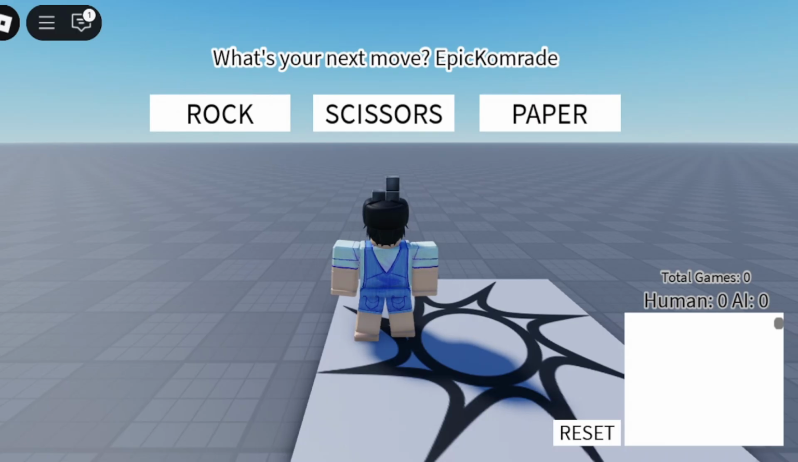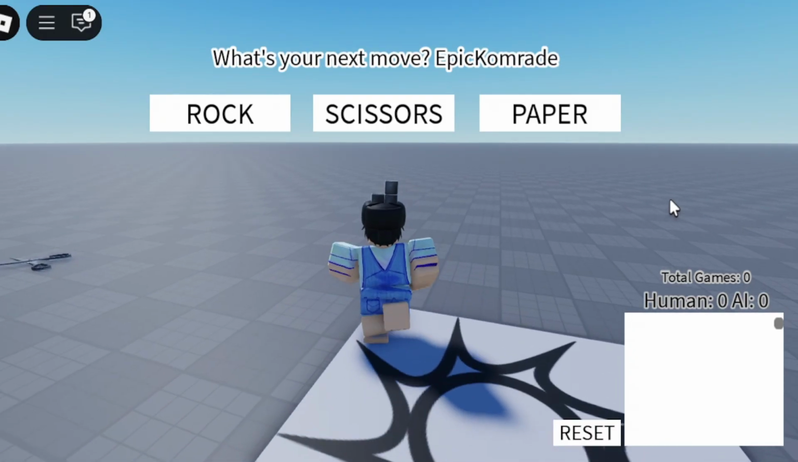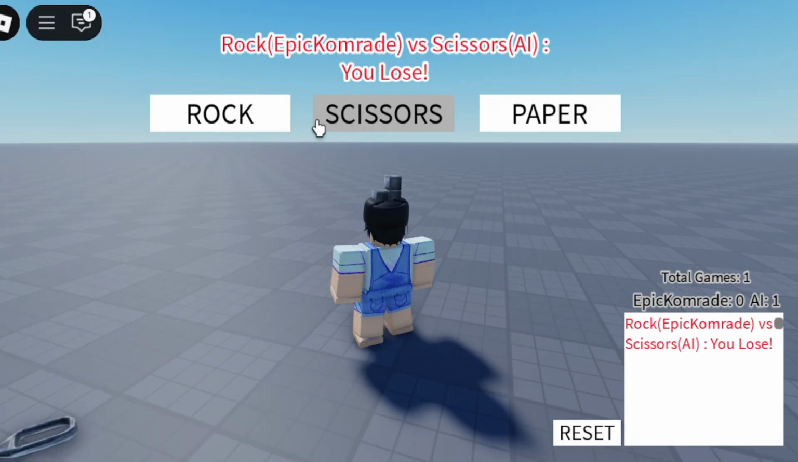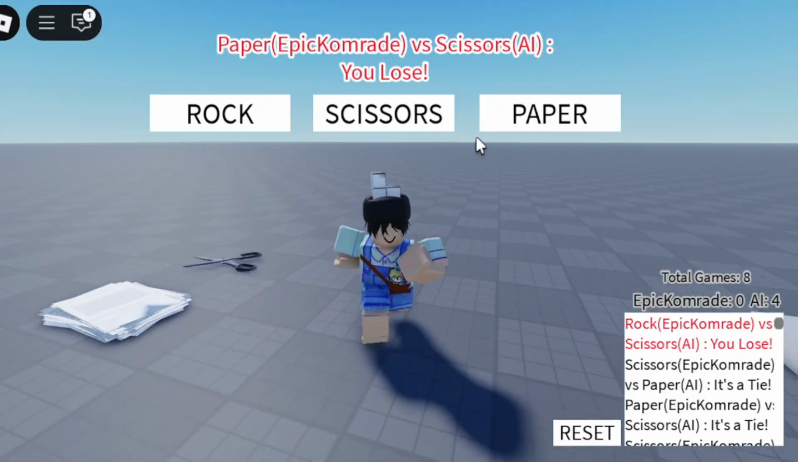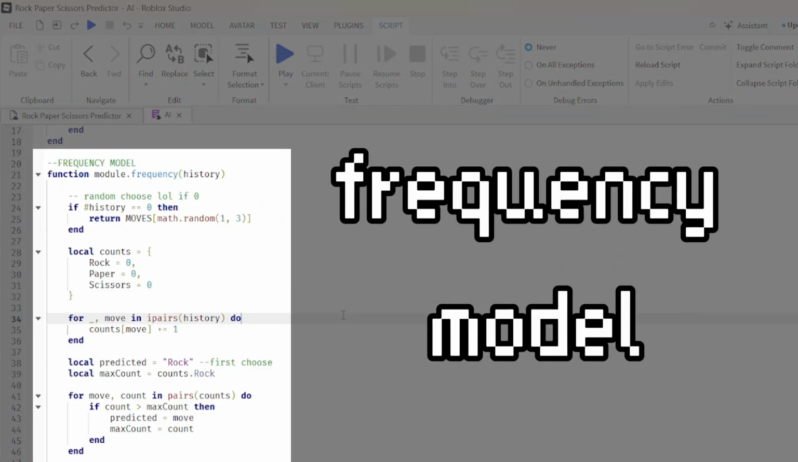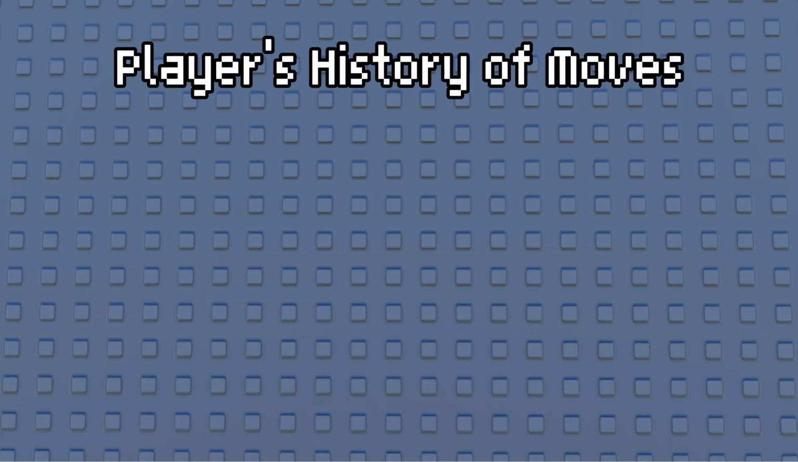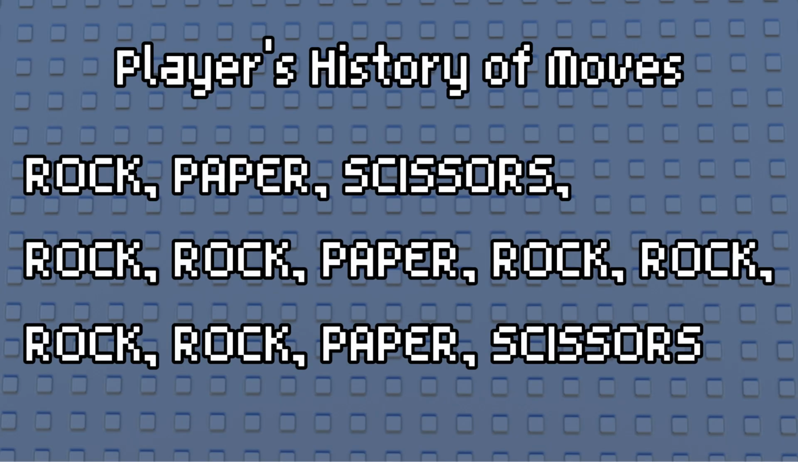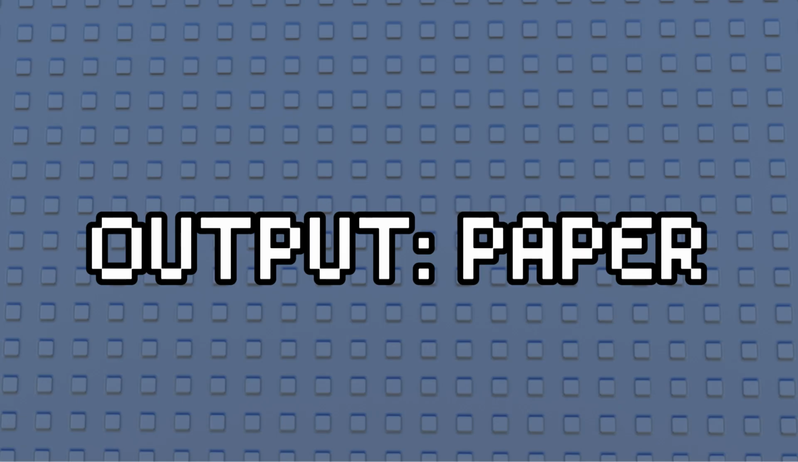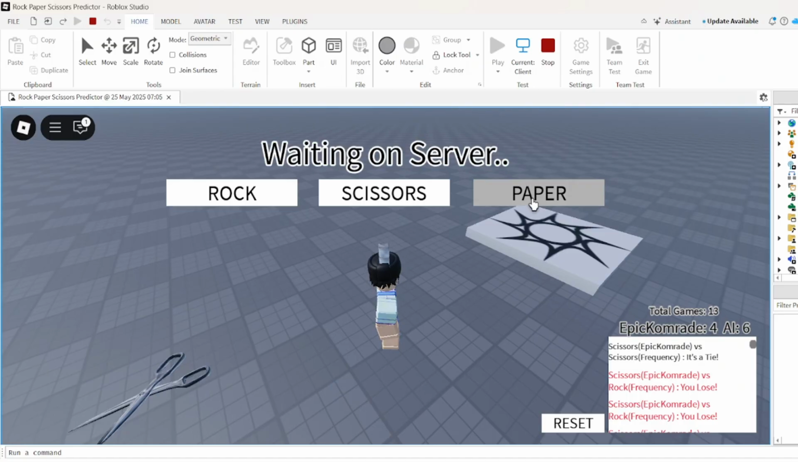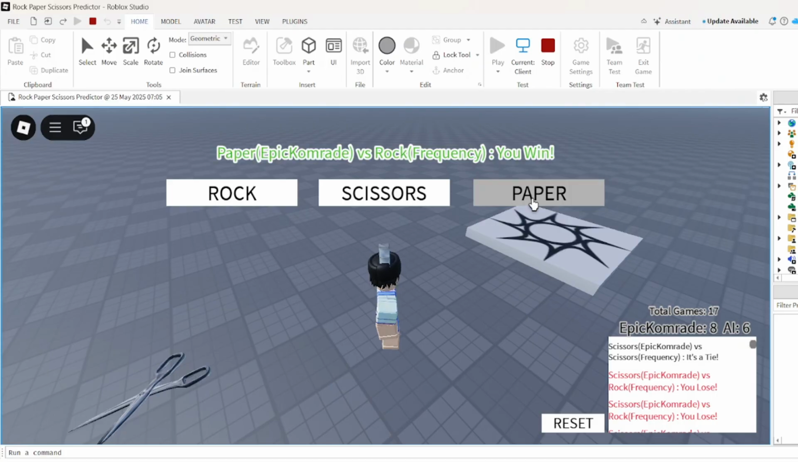I built this simple system in Roblox Studio where you basically just press the buttons to play and it records your wins and losses. Right now, the AI is just playing randomly, so let's implement our first model. This is the frequency model, which just counters your most frequent move. It basically just gets your history of moves and counts the most frequent one and counters it. Alright, this sucks, so let's move on to something better.